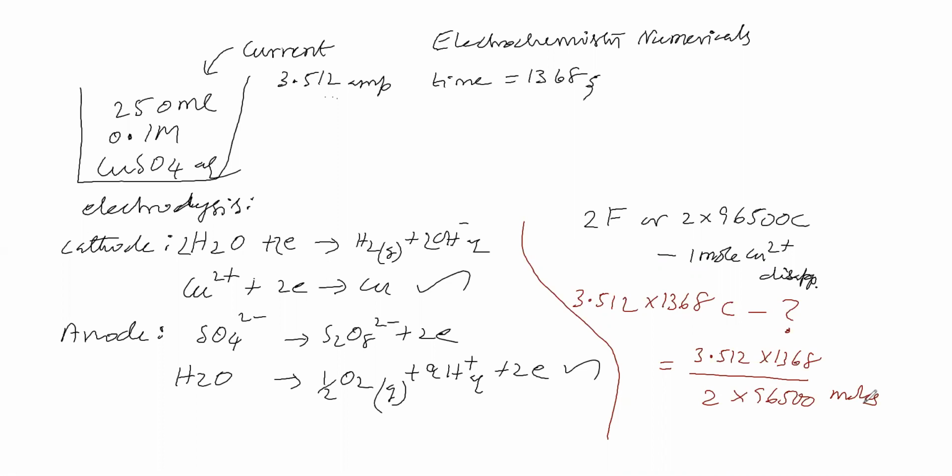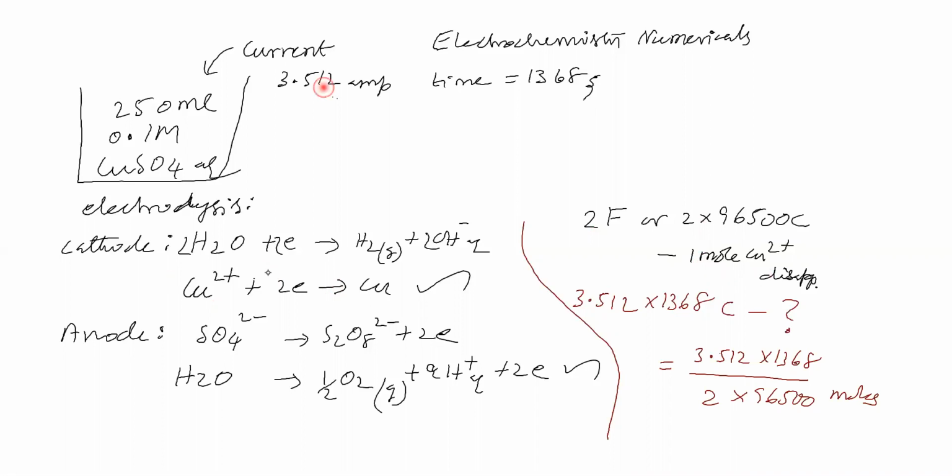Okay, you understand this point very clearly. Here it is 2 moles of electrons, which means 2 Faraday. 2 Faraday of electricity, if you pass, 1 mole of copper ion is disappearing. So 2 Faraday of electricity means 2 into 96,500 coulomb. This much is passed means 1 mole of copper ion from the solution is disappearing.